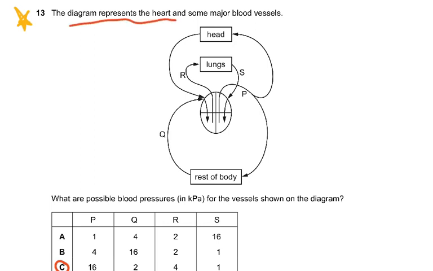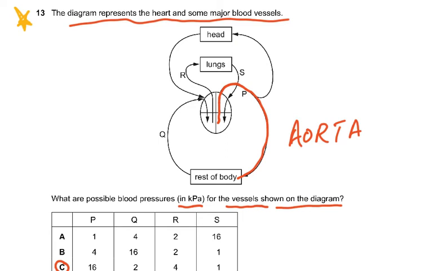The diagram represents the heart and some major blood vessels, head, lungs, rest of the body. What are the possible blood pressures in kPa for the vessels shown on the diagram? So now let's look at which are the vessels. Now what is P? If you look at vessel P, it is coming out of here and it is going here to the body. So what is this? This is the aorta.